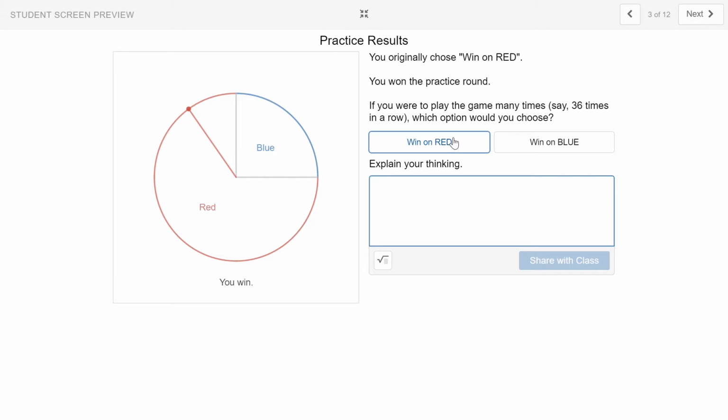Now, it's asking me to explain why I would stay with win on red. And what I'm thinking is, well, if we played 36 times, I wouldn't expect to win every time, but I would expect to win a lot of times. And that's our goal today, is to figure out about how many times I would think that I would win if I chose win on red.